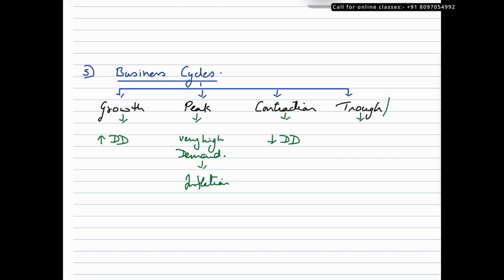Trough is a time period that is also referred to as slump or depression, and this is a time period where there is complete absence of demand. There is no demand for goods and services during this time frame because people do not have the purchasing power to spend. Alright, so these are the factors that would impact market demand.